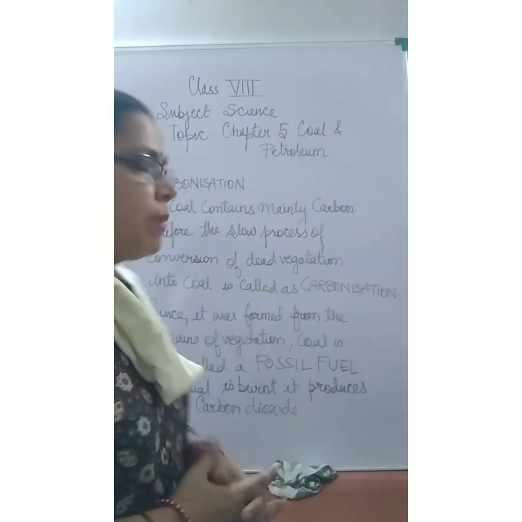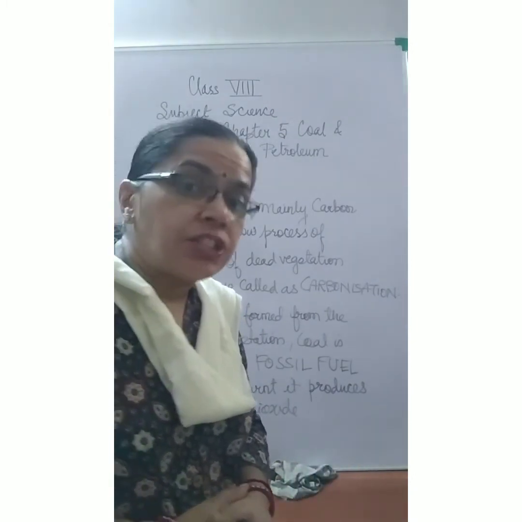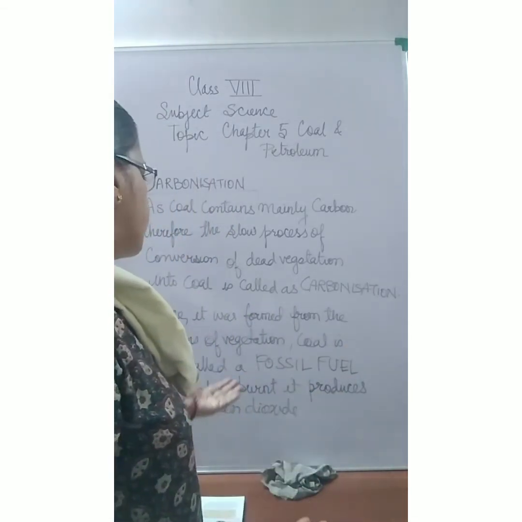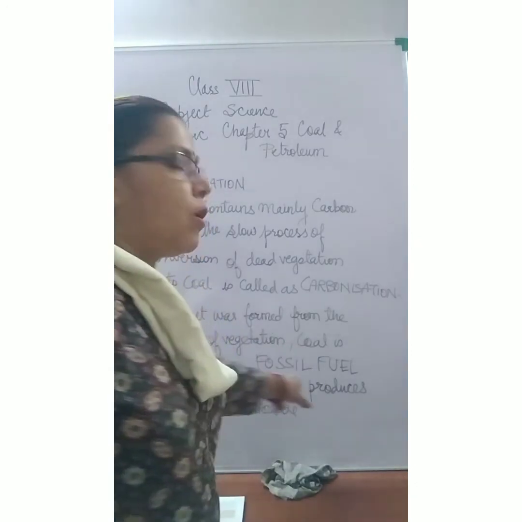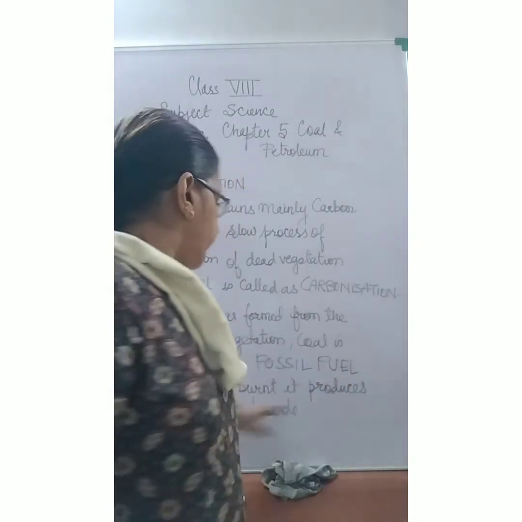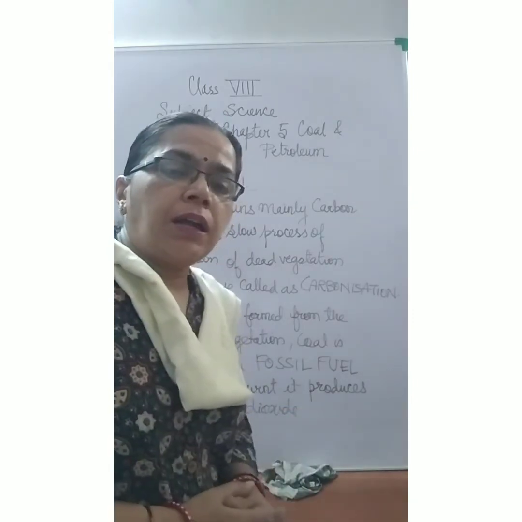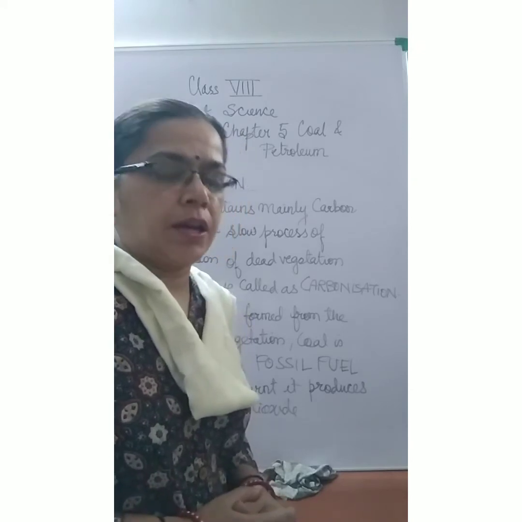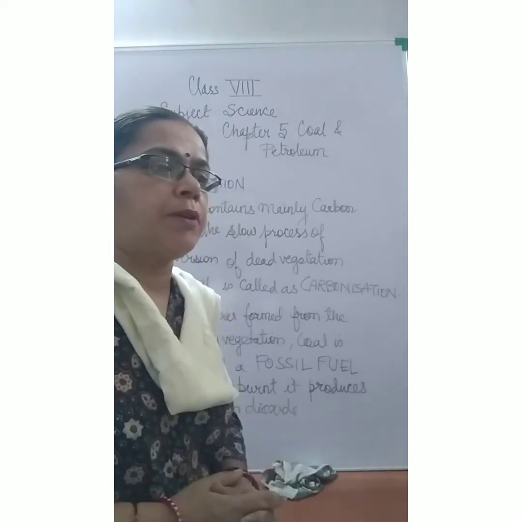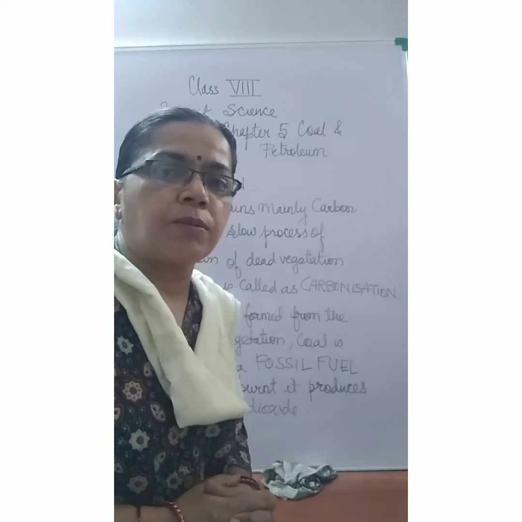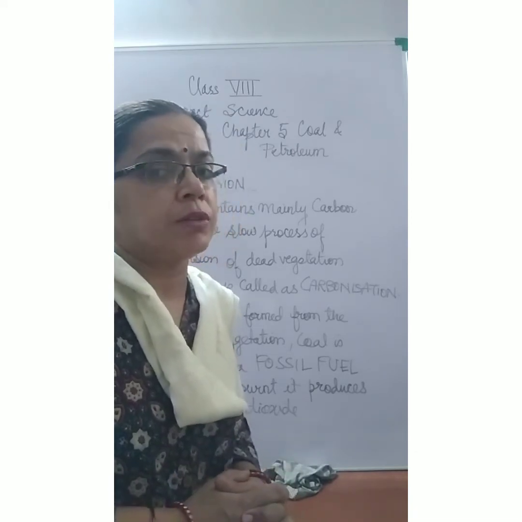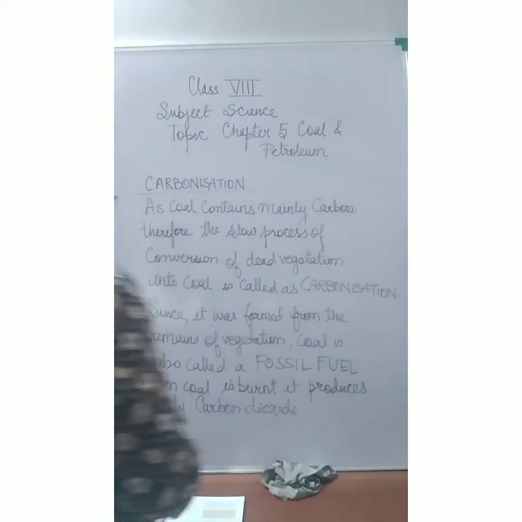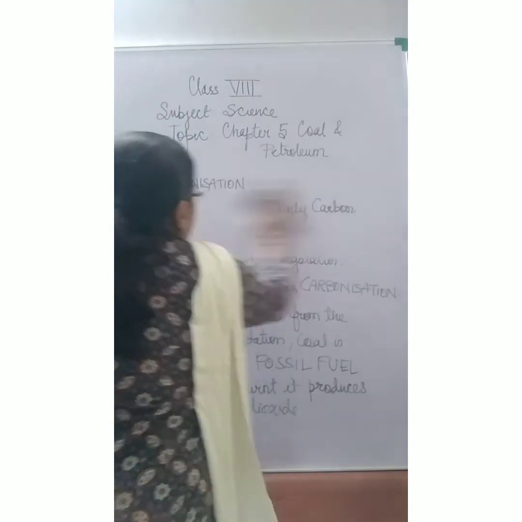Now, since it was formed from the remains of the vegetation that existed earlier, coal is going to be called a fossil fuel. When coal is burnt, it produces mainly carbon dioxide. There are other gases that will be produced, but the main gas that is going to be produced is carbon dioxide. यानी कोल के बर्न होने से आपकी मेन गैस जो प्रोड्यूस होती है वो कार्बन डाइऑक्साइड.